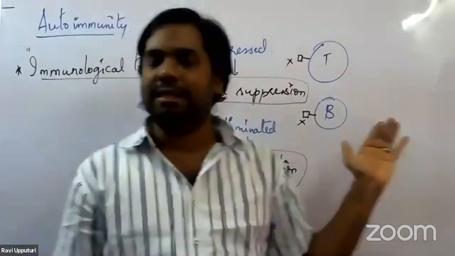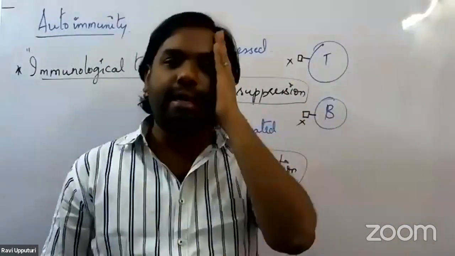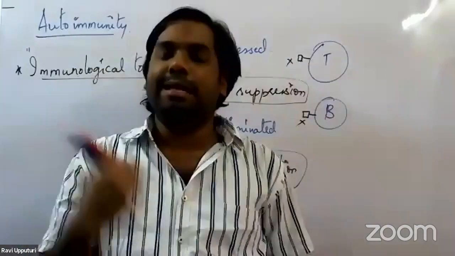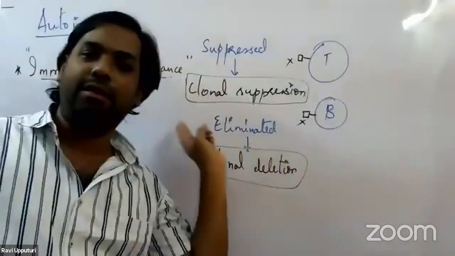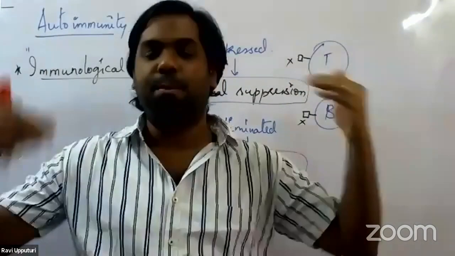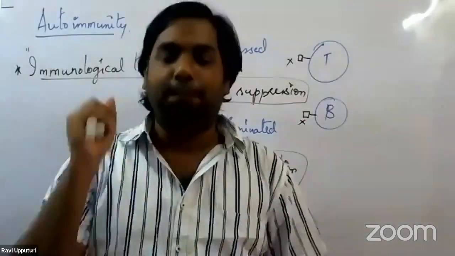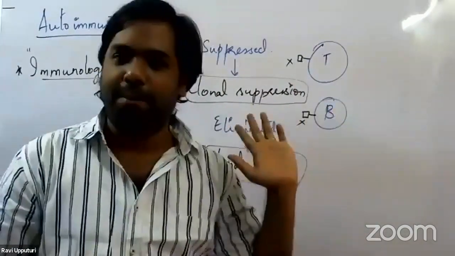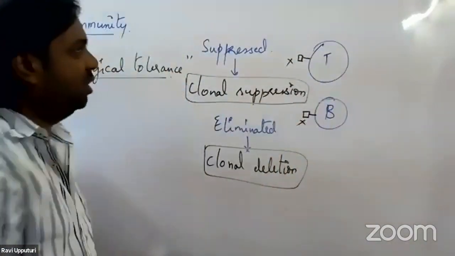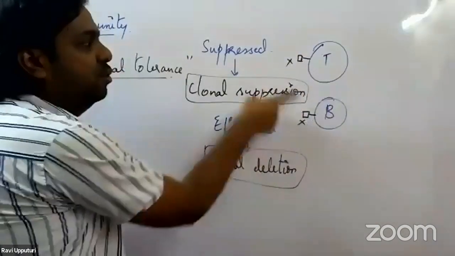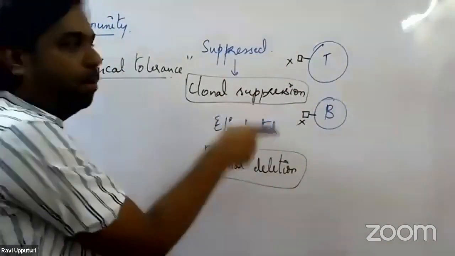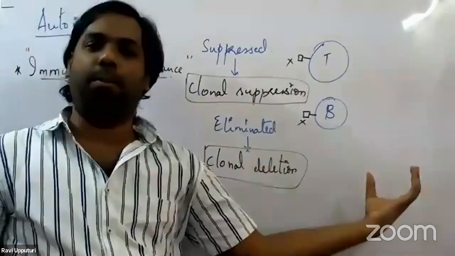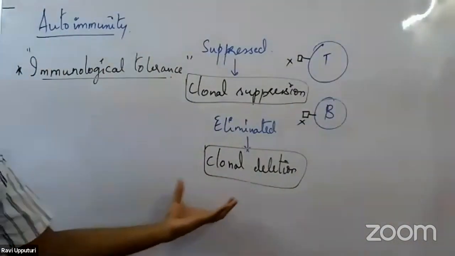These X receptors would start identifying the normal body cells as foreign cells, as a result of which they would go and target the normal body cells and bring about their destruction. But in the majority of cases that does not happen, because the immune system suppresses those lymphocytes having these antigen receptors through a process called clonal suppression. Sometimes they are also eliminated from the population. We call that process clonal deletion.